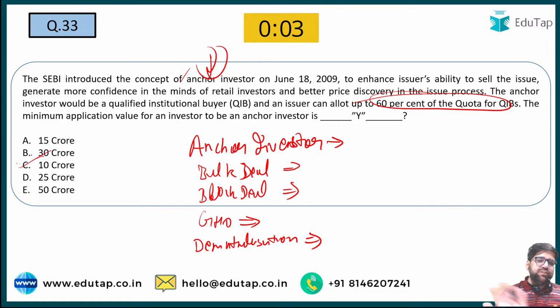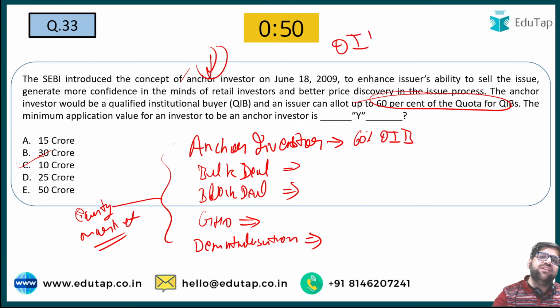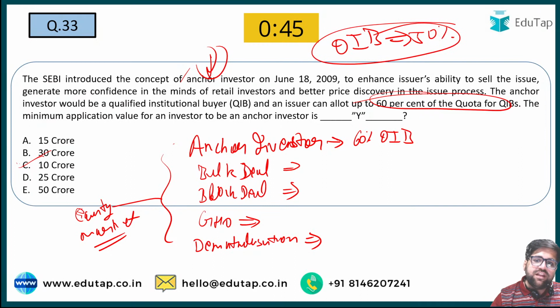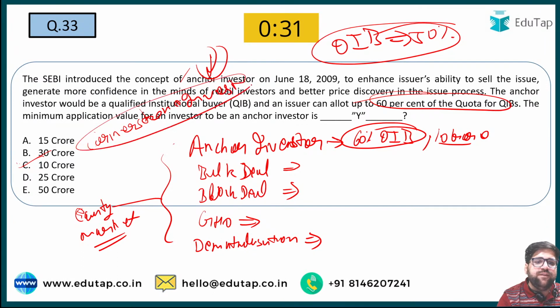Now, my dear friends, please note all this particular point, because all this point is really very important when you are dealing with the equity market, which is directly mentioned in your syllabus. Anchor investors, we have just discussed, they are having 60% of the QIB quota. We have just discussed that QIB have 50% of the total issue size. So out of that, 50-60% goes to anchor investors. More importantly, the limit is 10 crore. This is really very important. Anchor investors are also known as cornerstone investors. Please note all this point. This is really very important.